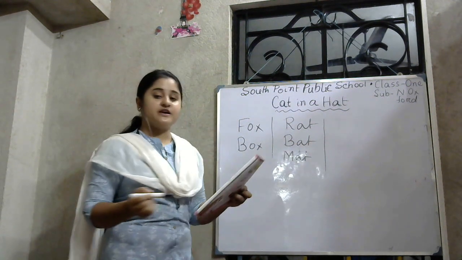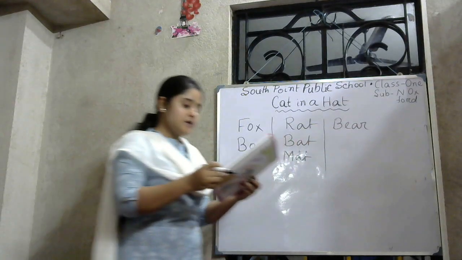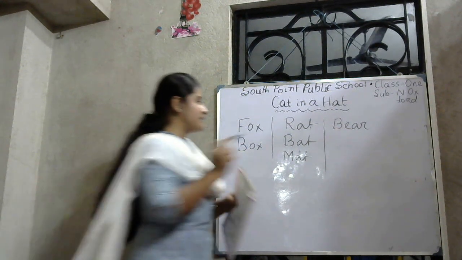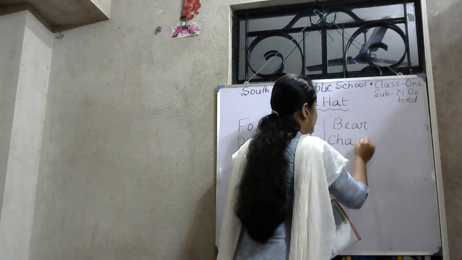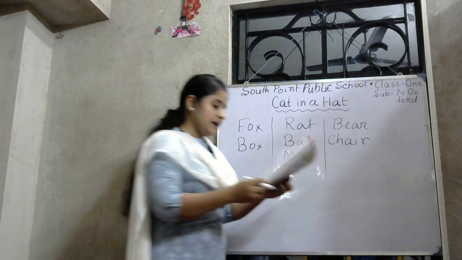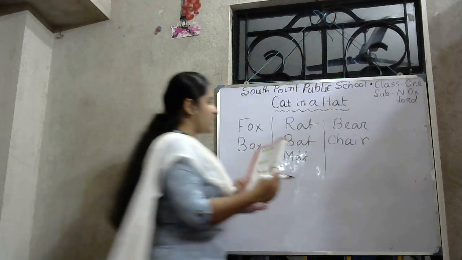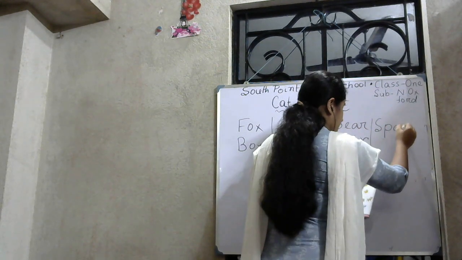Next animal is bear. B-E-A-R, bear. And the rhyming word of bear is chair. What is this? Chair. C-H-A-I-R. Okay. Now sparrow. The animal is sparrow. Sparrow is a bird. S-P-A-R-R-O-W.